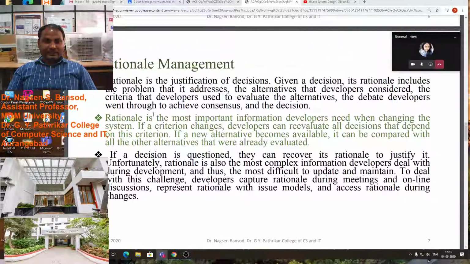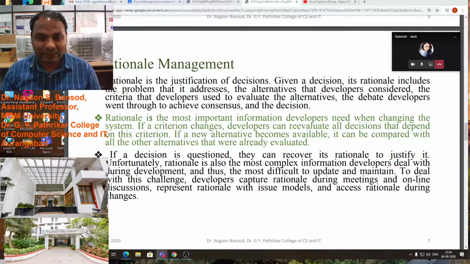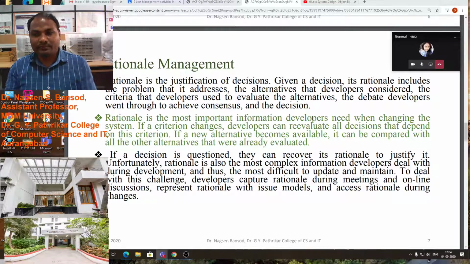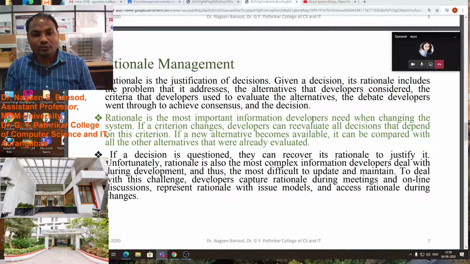No. Then next one is the rational management. Rational is the justification of decision. Rational means justification. What we will do, that is the rational management. Given a decision, its rational includes the problem that is addressed, the alternative that developers consider, the criteria that developers use to evaluate the alternatives, the debate developers went through to achieve consensus, and the decision that is the